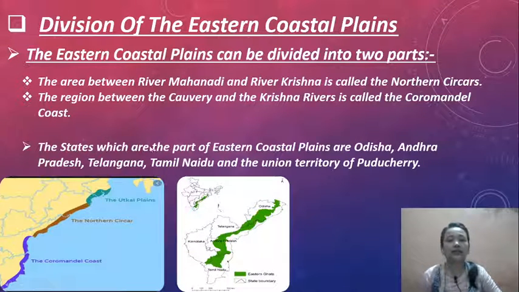Now the states which are part of the Eastern Coastal Plains are Odisha, Andhra Pradesh, Telangana, Tamil Nadu, and the Union Territory of Puducherry.